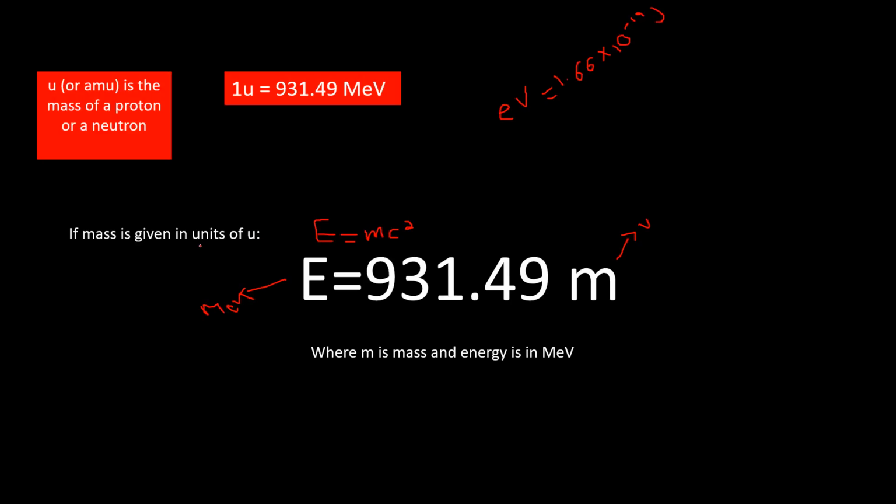So again, if you have mass in U, you could find energy in mega electron volts by multiplying the mass in U by 931.49, because this number is the amount of energy that 1 U makes. Of course, electron volts could be converted to joules.